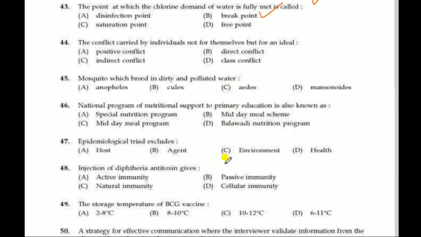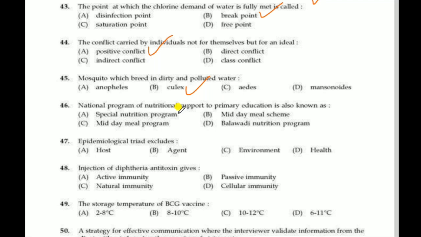Next question, the conflict carried by individuals not for themselves but for an ideal. Correct answer is positive conflict. The conflict carried by individuals not for themselves but for an ideal is called a positive conflict. Next question, mosquito which breed in dirty and polluted water. Correct answer is Culex mosquitoes. Culex mosquitoes breed in dirty and polluted water.